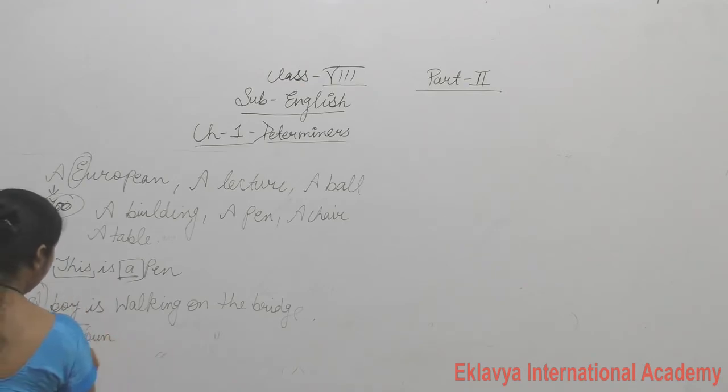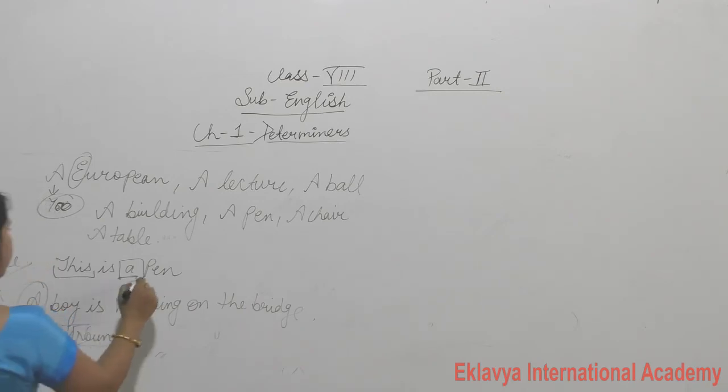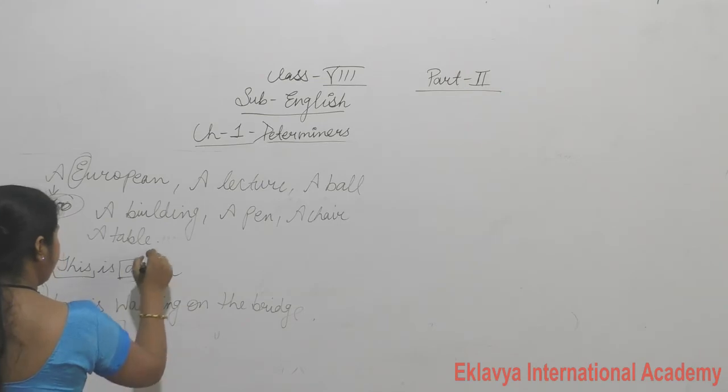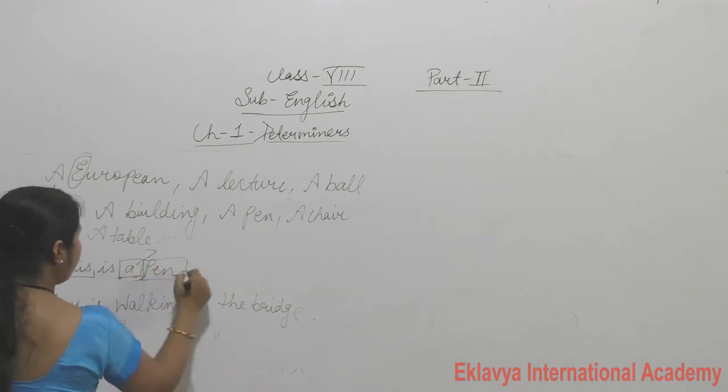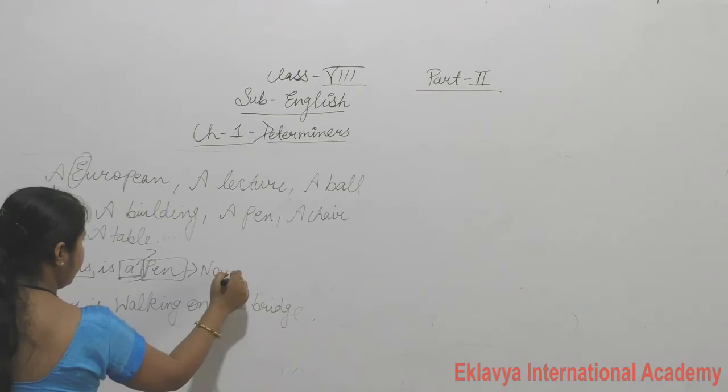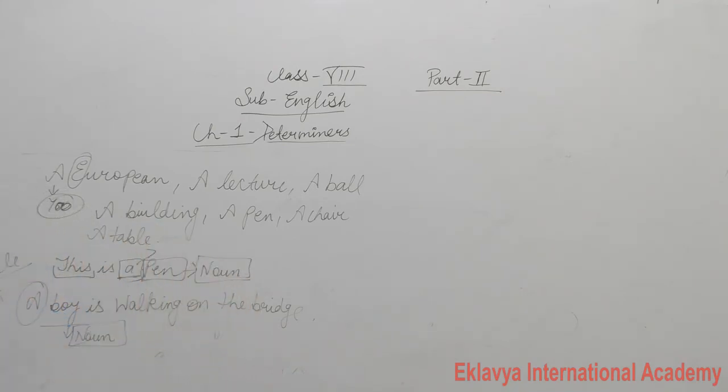So this way we use an article before a noun. Here a is the article, and this pen is what? This pen is a thing, so this pen is a noun. So this way we use a or an. Clear? So these are some examples of the use of a.